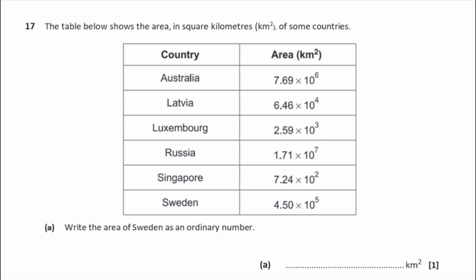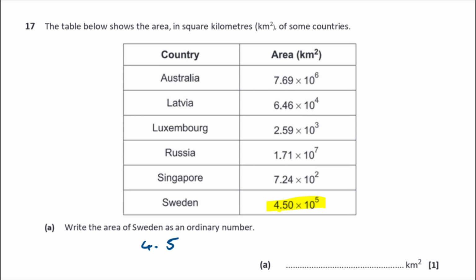Question 17. The table below shows the area in square kilometers of some countries. You can see these areas have been given in standard form. There's a number times the power of 10, isn't it? Write the area of Sweden as an ordinary number. In the table, Sweden is given as 4.5 times 10 to the 5.